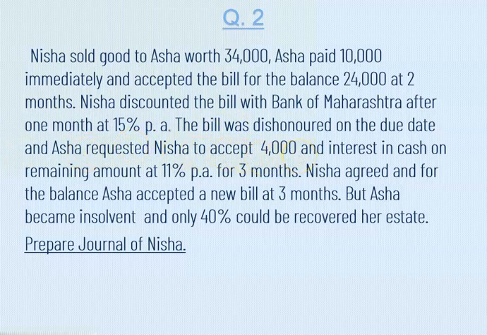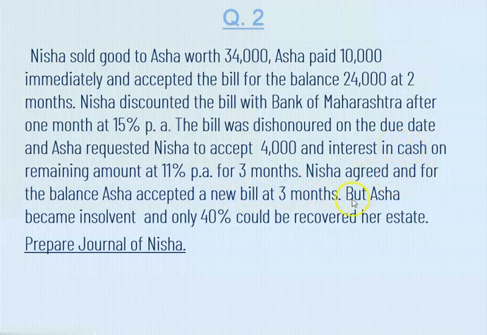It means Asha is giving a part payment of the bill. Therefore, we are going to pass the entry of part payment. But we have to see here the interest amount also and interest in cash. It means along with the part payment here, we have to add the amount of interest over here. And the interest that we are going to charge here for 3 months and at the rate of 11%, right? Further, Nisha agreed and for the balance, Asha accepted a new bill. And now we have to pass the entry of new bill.